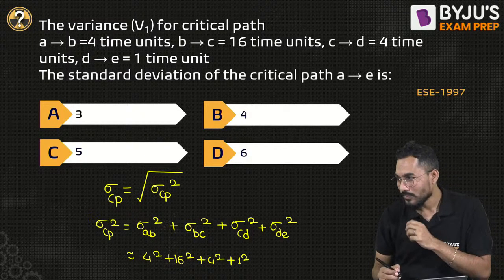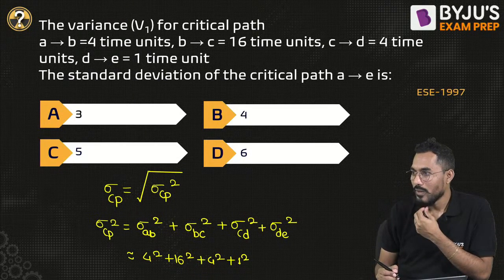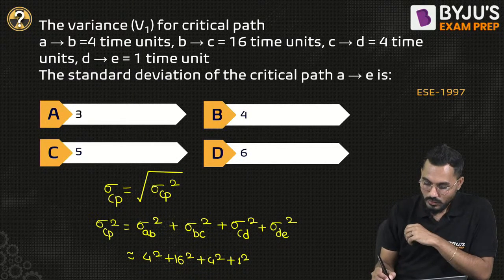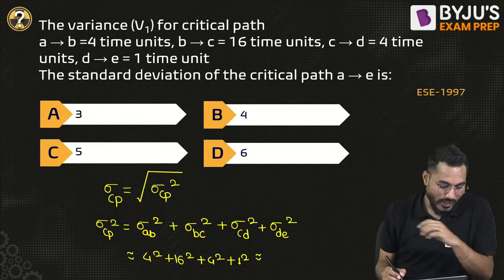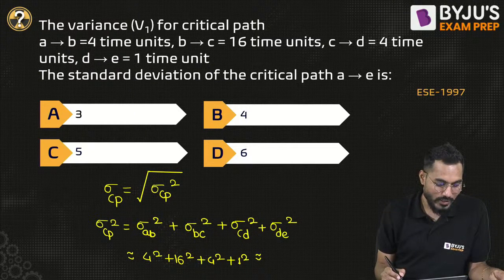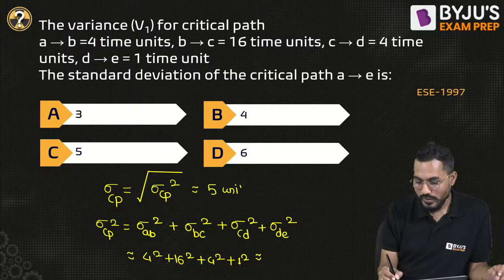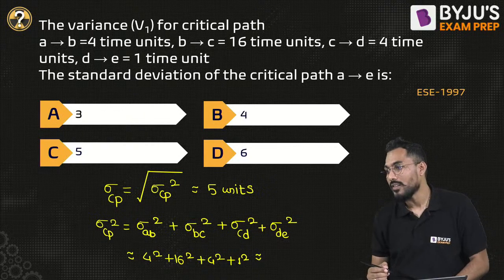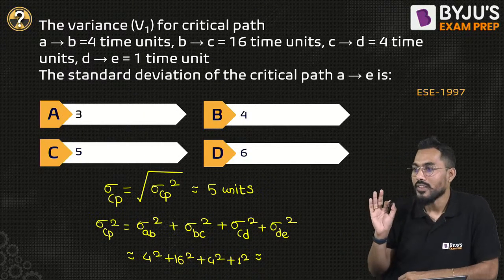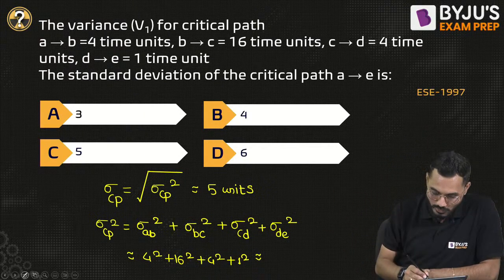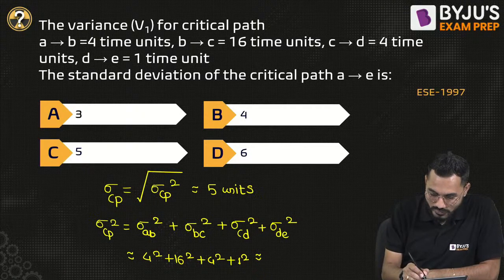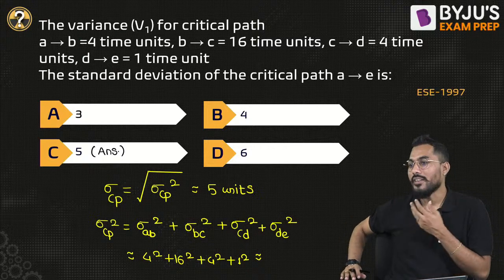Is there anyone available? Yes, fine. So what is the answer coming? Directly I'll say that this answer is coming exactly equal to 5 units, because we have to take a root of that after this. And Bhavya's calculated answer is 5, that is C. Absolutely correct. So without wasting time, this is my scintillating answer.